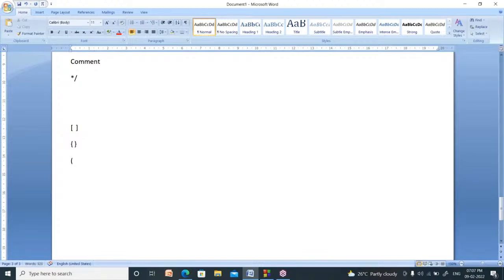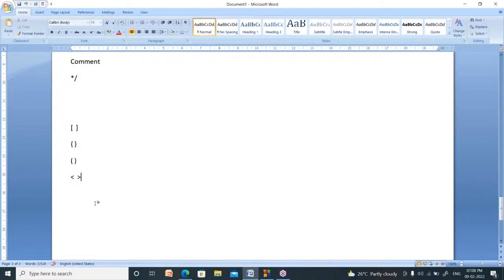These are the round brackets. These are the angular brackets. Four types of brackets you can use. I used this one to include the header file: hash include stdio.h, written within the less than and greater than symbols. It is one type of brackets.